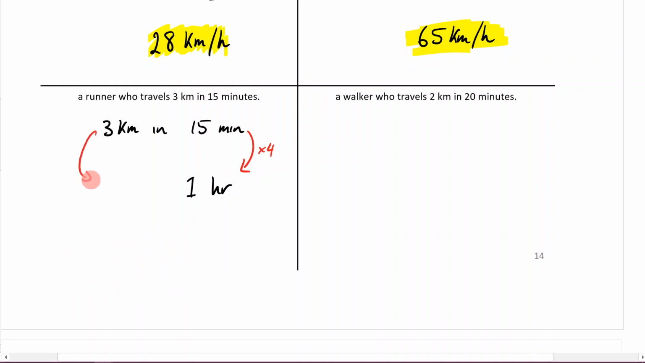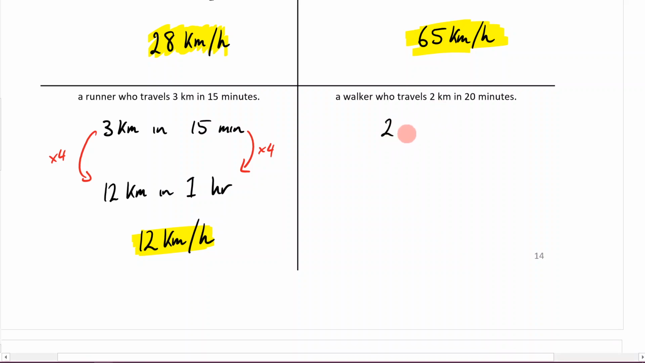That means we're going to times this side by 4. That's going to be 12 kilometers in 1 hour. So I write it as 12 kilometers an hour. And that's going to be my answer. Let's highlight it. Perfect. Last one of these type of examples here.